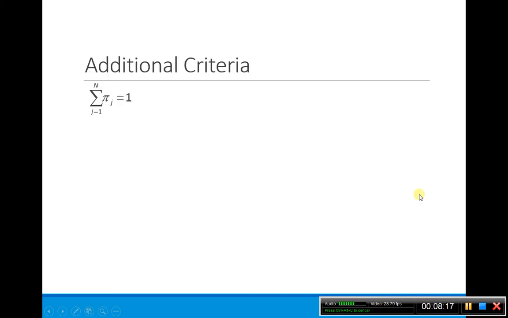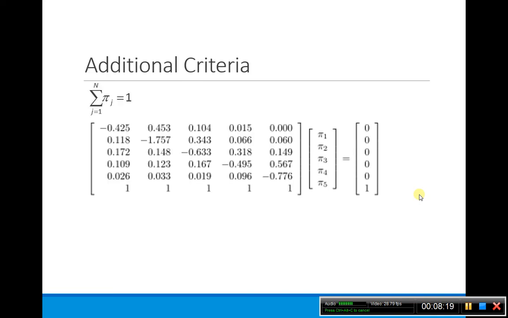So, we have MATLAB, we have other tools that can help us, so why don't we use them? What I can do is add this additional criterion at the end of my matrix, right? So here I have the sum. If I multiply this out, I'm going to have pi 1 plus pi 2 all the way down to pi 5. The sum of those has to be equal to 1. So I just added that on here.